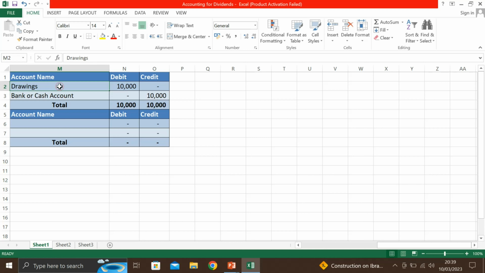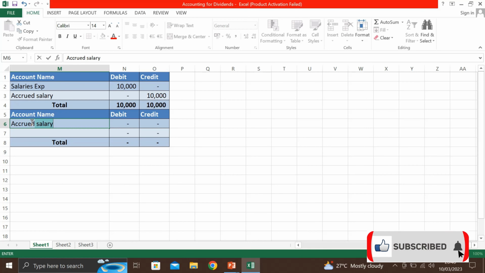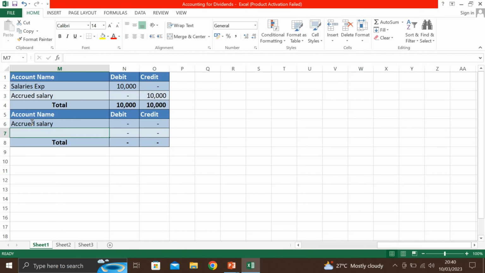Then what will be the accounting entry to record the owner's salary? It will be salaries expense will be debit, and accrued salaries will be credit. Okay, then at the time of payment you will give debit to accrued salary and credit to the bank or cash.